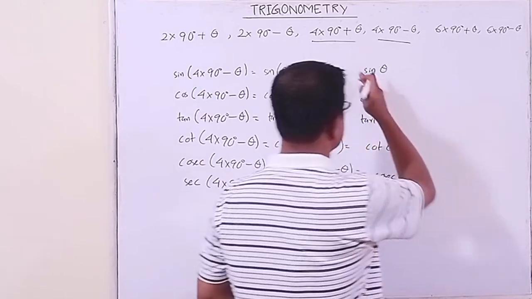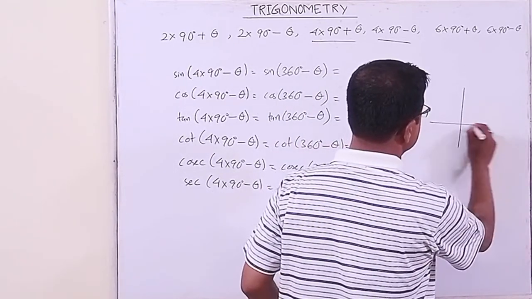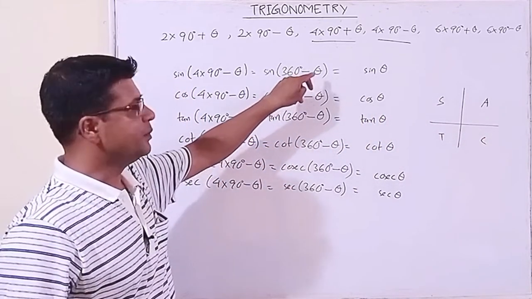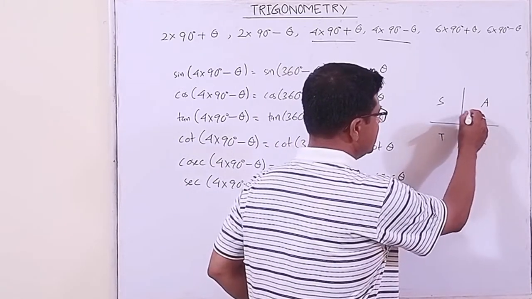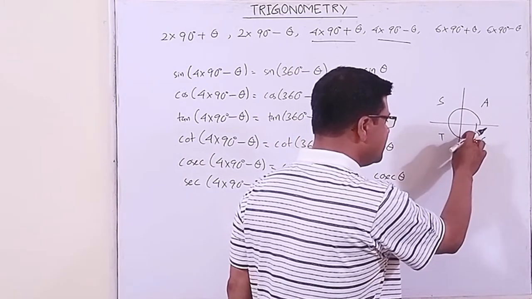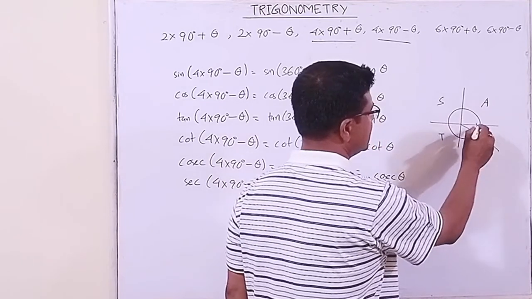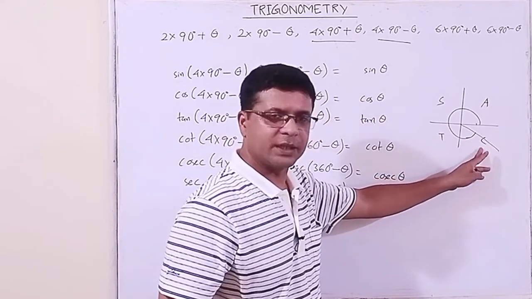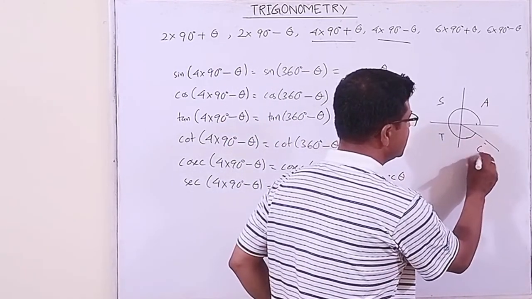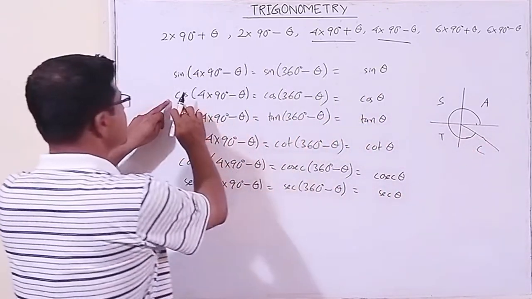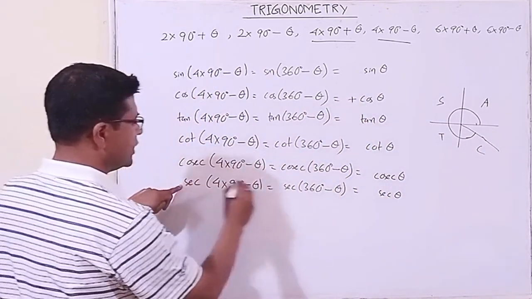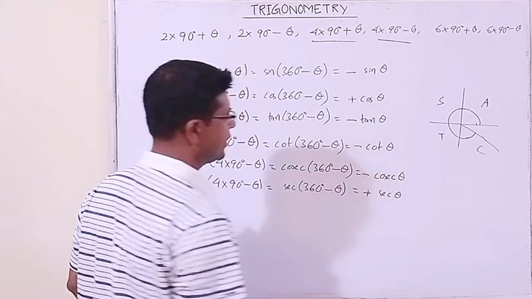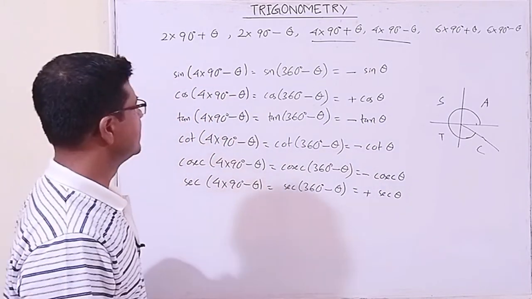Now let us see the sign. What sign will you have to put? So this is A S T C. Now 360 minus theta means, my dear students, a little bit less than 360 degrees. So the angle is this much. Now this angle lies in the fourth quadrant. In the fourth quadrant, which trigonometric ratio is positive? Cos and its reciprocal are positive. Others are negative. Got it? Very good.